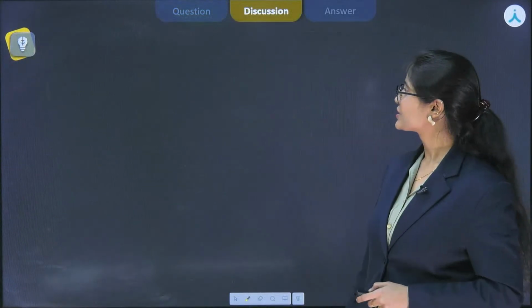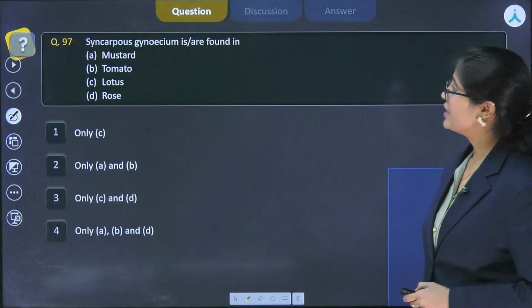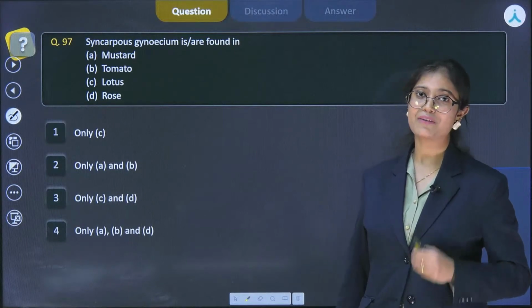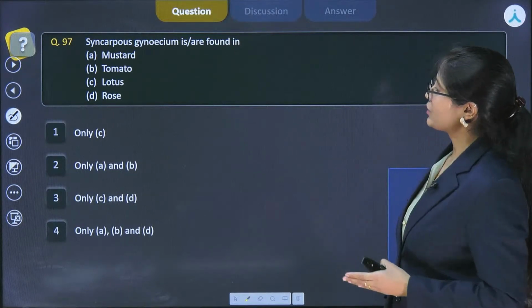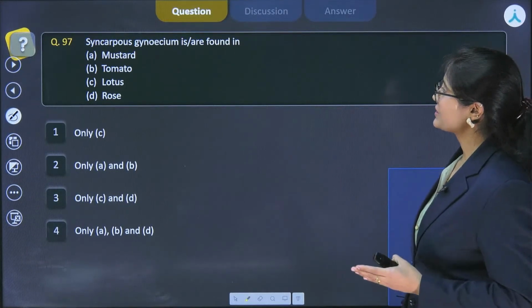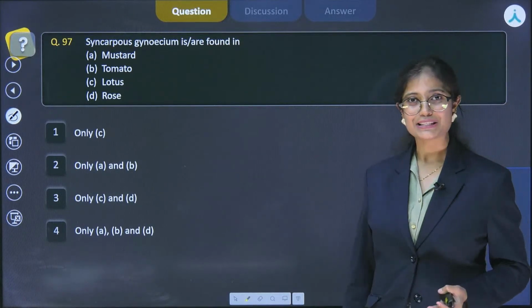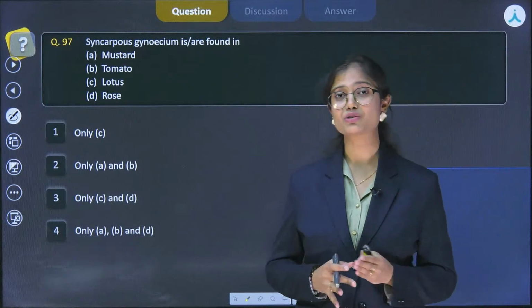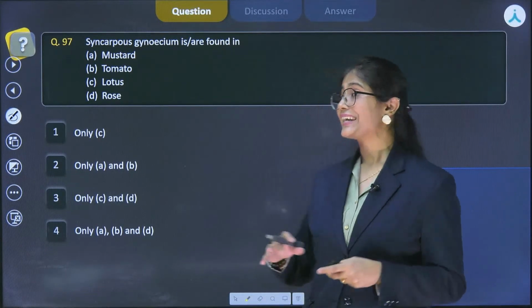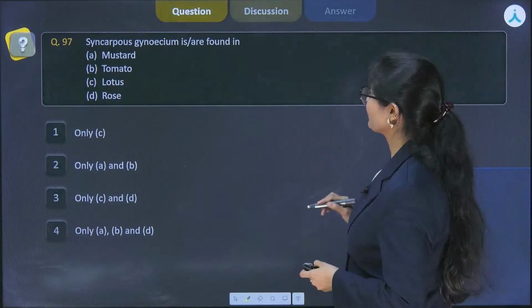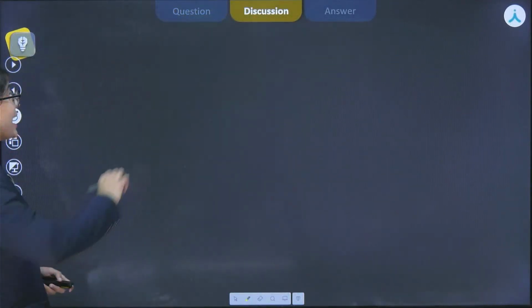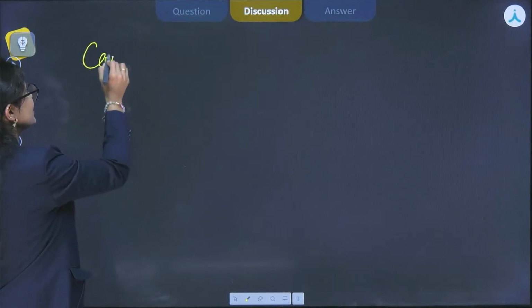Let's move to the next question, question number 97, which is from the chapter Morphology in Flowering Plants. Let's see the question, which says syncarpous gynoecium is or are found in. The gynoecium is the female reproductive part of the flower and the carpel is its unit.